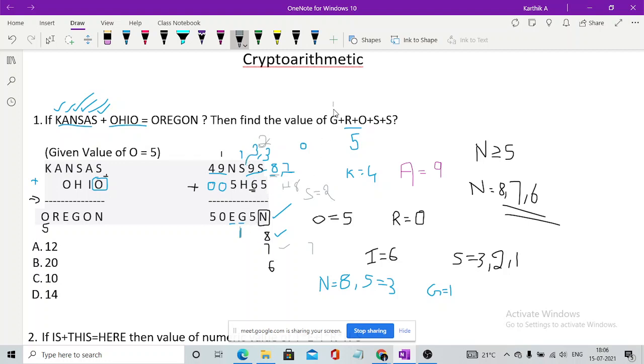So just substitute it, G will be 1, R plus O is already 5, so 5 plus 1 is 6, 6 plus 2 is 8, 8 plus 2 is 10. You have the option as 10 now, but there would be some conditions that you guys should follow. If the value of N is 7 and you have 5, what is 7 plus 5? You will get a carry as well, because 8 plus 2 is 10, plus 1 is 11. So if you get N as 7, you just substitute N here. What is 7 plus 5? It's 12. What is 12 plus 1? It's 13.